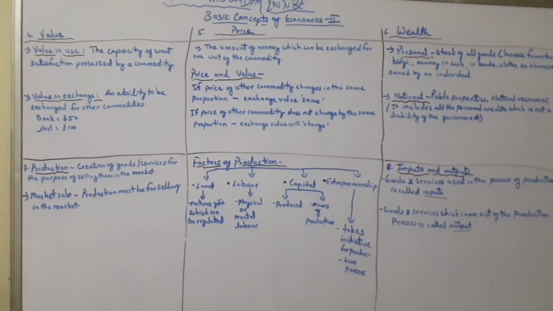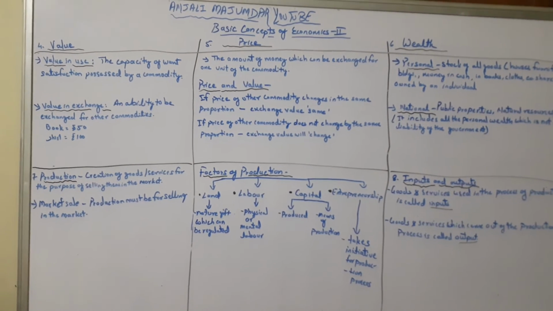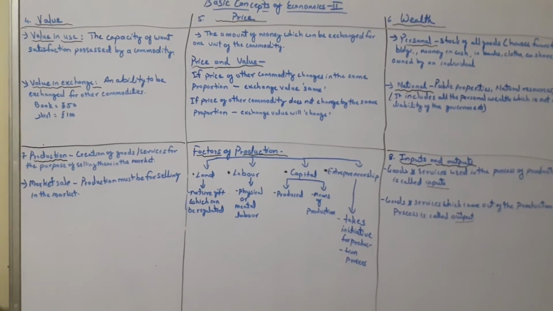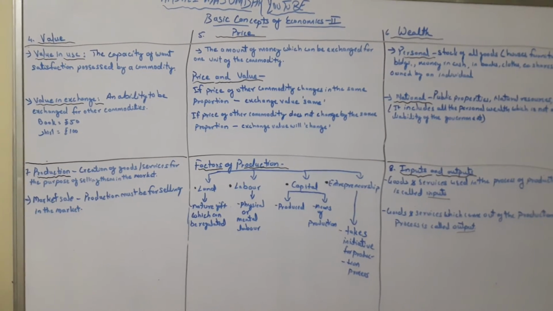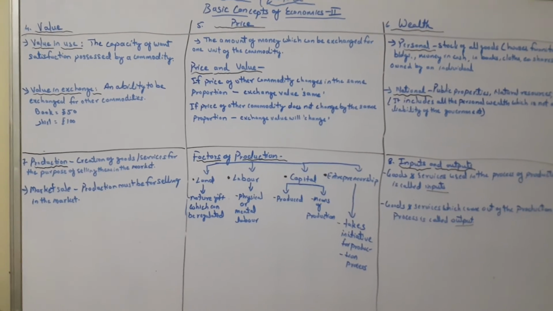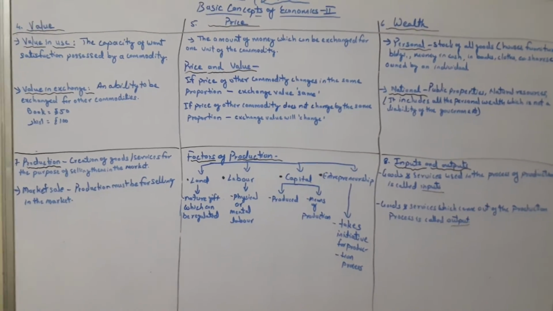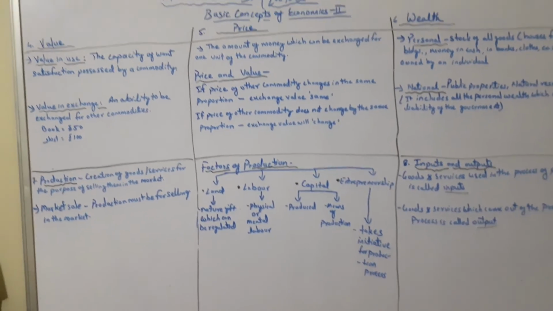It is produced by man, it is not a gift of nature, therefore it is termed produced capital. And it is a means of production, that means it is used as an input in producing other goods. You invest capital to give some output, to produce something, therefore it is a means of production.